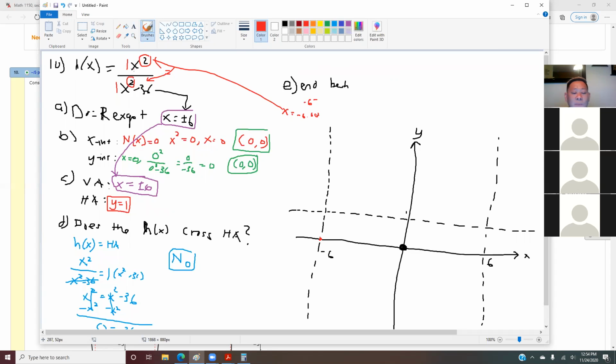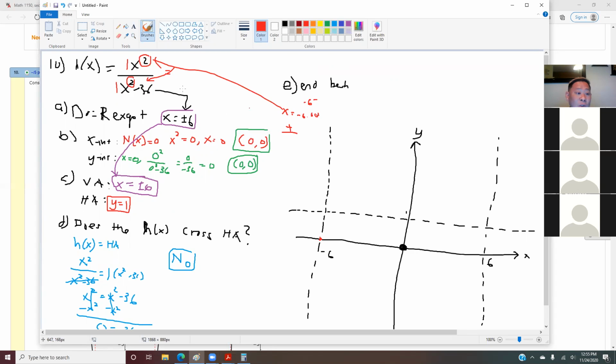What is -6.0001 squared? Positive or negative? This will give me positive, because when you square, it becomes positive. What is -6.0001 squared minus 36? Positive or negative?